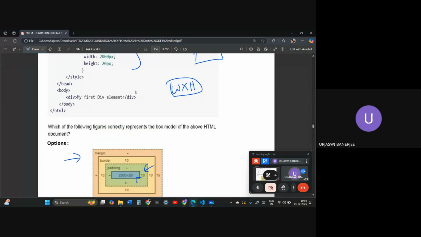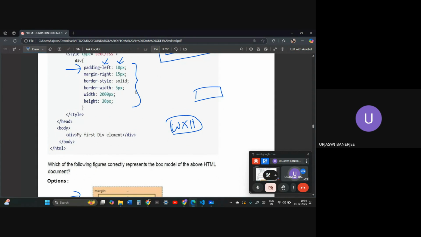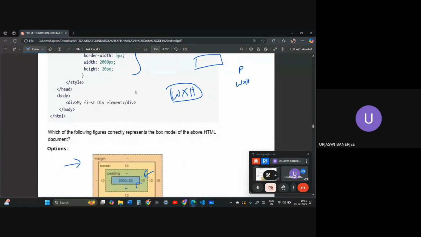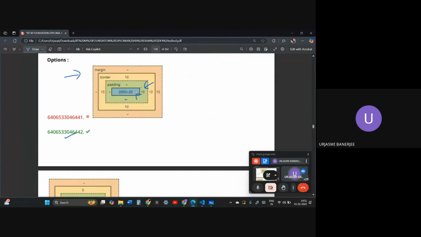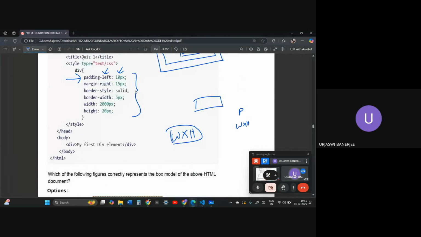Another thing that appears after the width, after the centermost part, is the width into height. After that comes the padding. After that comes the border width. So border style over here is solid.